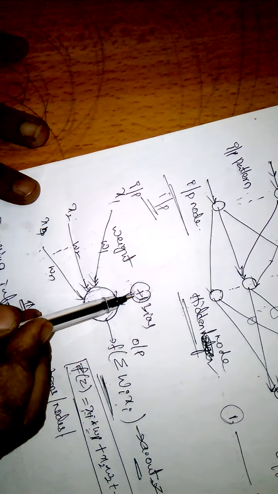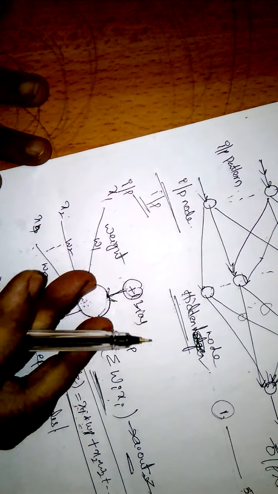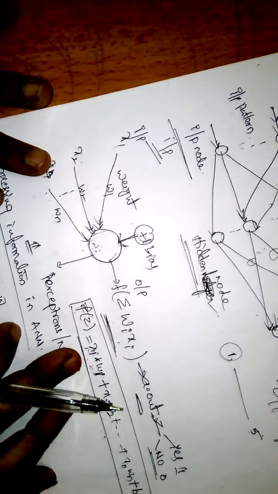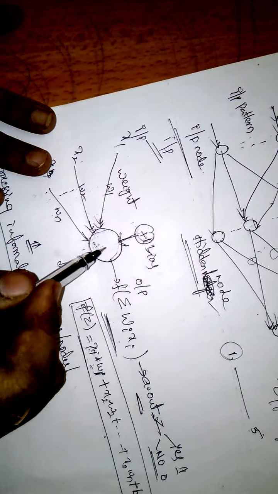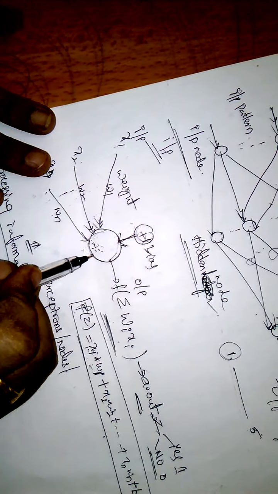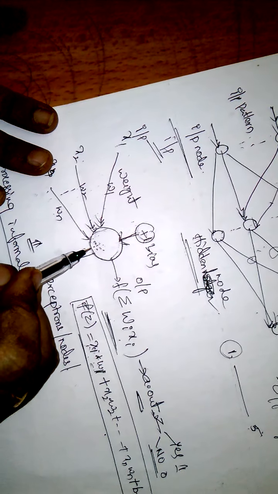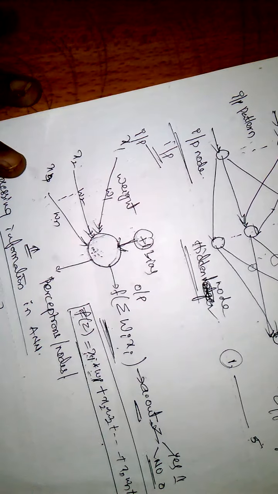Here weight will take some constant value, and according to that weight and input value, the processing element will process the operation. In the next video we will learn about how to develop this neural network.